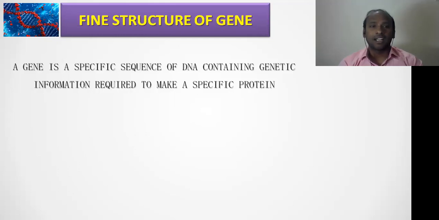Clear? Right. Then we should understand what we mean by a DNA sequence. This is also very important, but we will see the clear structure of DNA, the double helical structure, in the coming classes. DNA is made up of sugar, deoxyribose sugar, nitrogen bases, and phosphate.